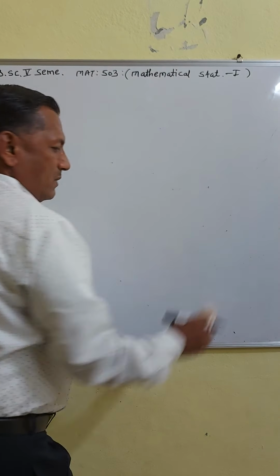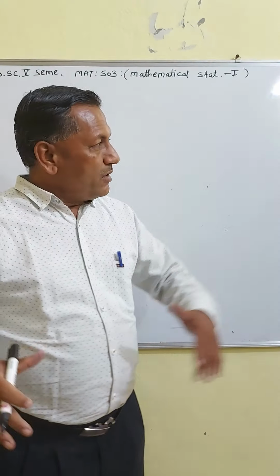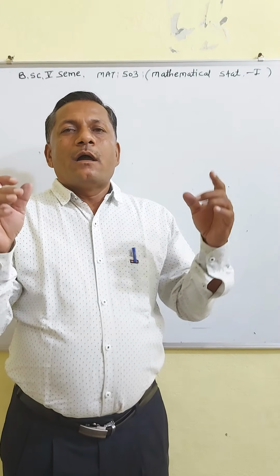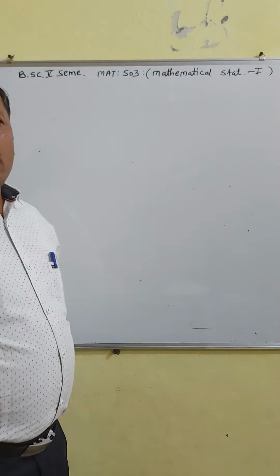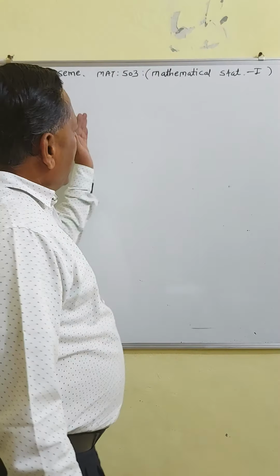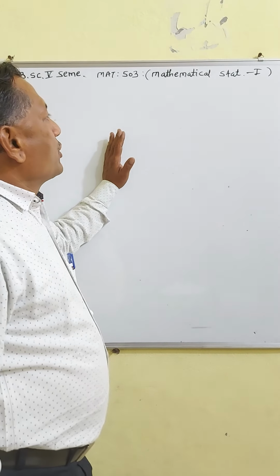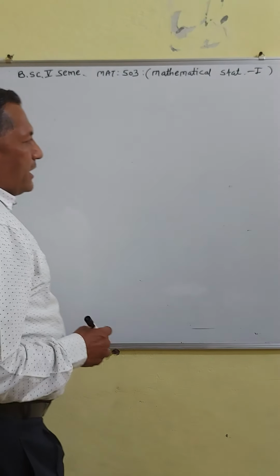Suppose in case of an ungrouped frequency distribution, where you are given the variables and the frequency of each variable, how do you find the median? In this case, the median is obtained by considering the cumulative frequency. So what are the steps for calculating the median?